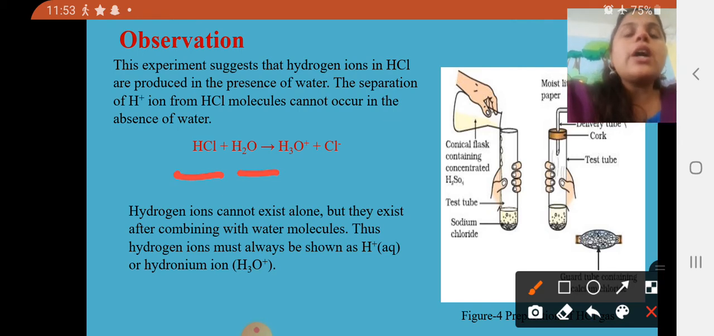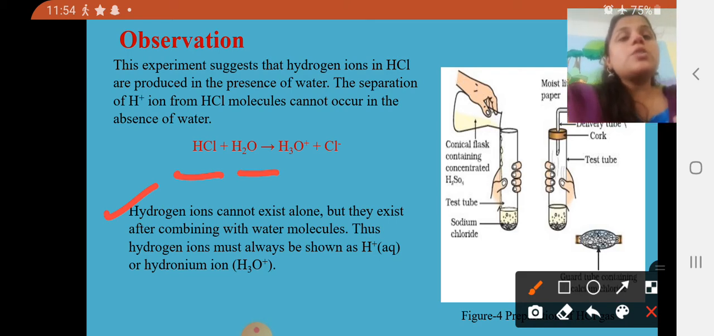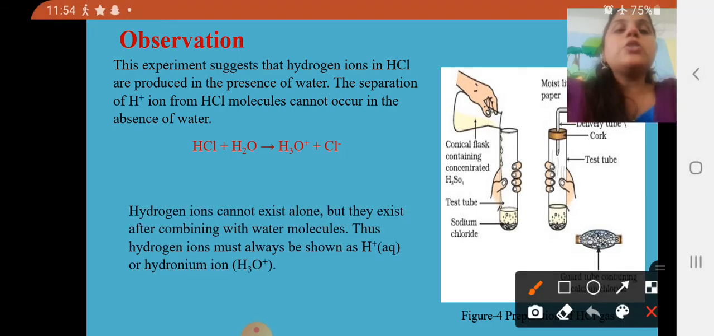So the hydrogen ion cannot exist alone. Dear students, hydrogen ions cannot exist alone, but they exist in the presence of water. When you combine with water, it releases the H+ ion, and later on it converts into H3O+. This is the hydronium ion.